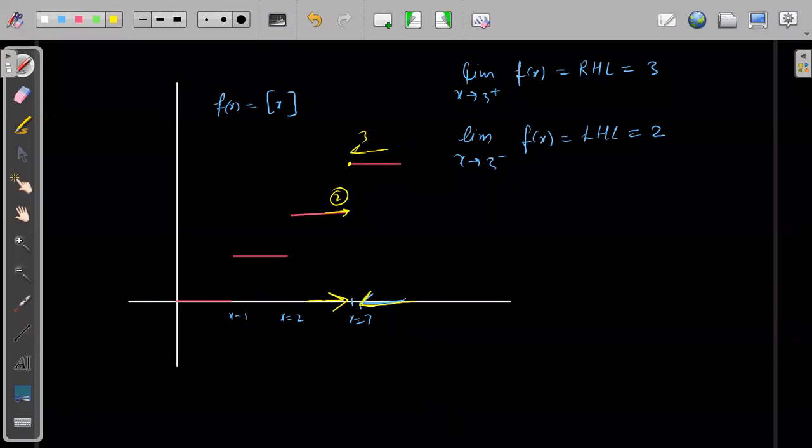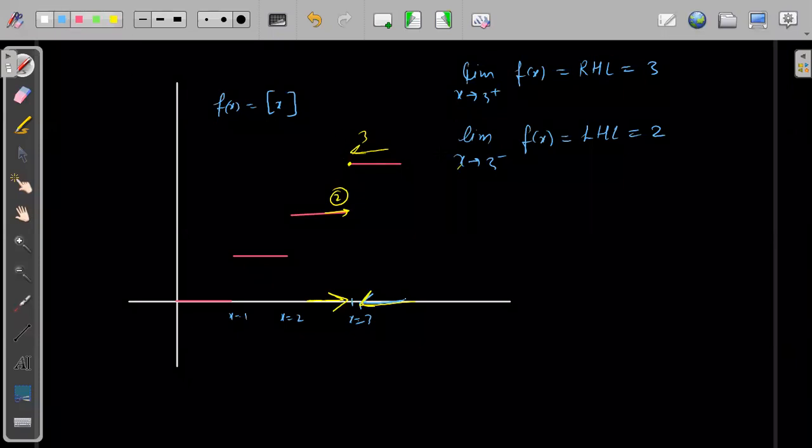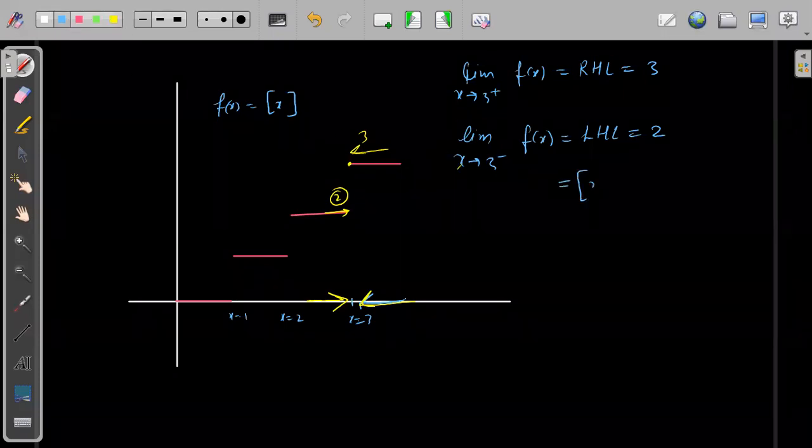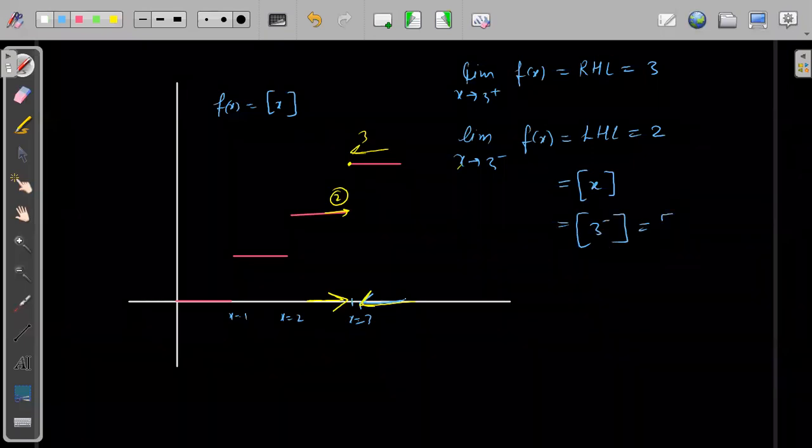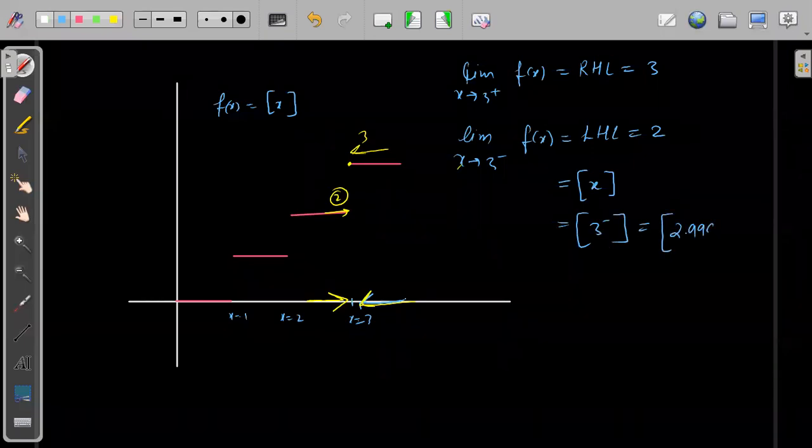Right hand side, अच्छा, left hand limit बच्चे, left hand limit देखो, left hand limit में what will you do? For left hand limit, limit x tending to 3 minus है ना, so what I can say that this is equal to greatest integer of x. So I will simply substitute 3 minus in this. 3 minus means greatest integer of 2.9999 I can substitute है ना.